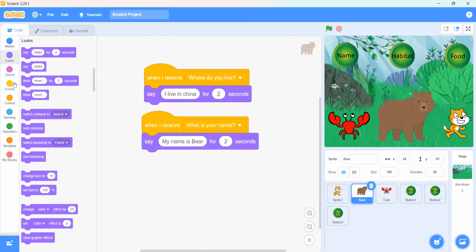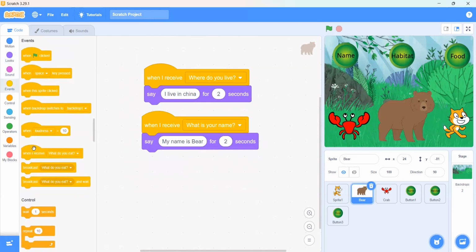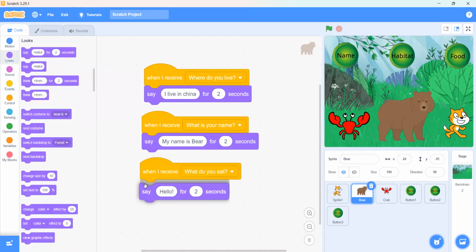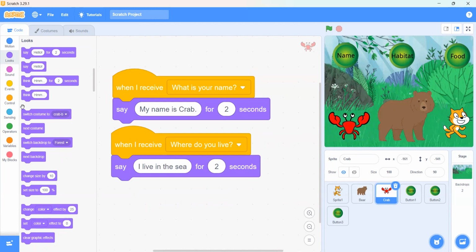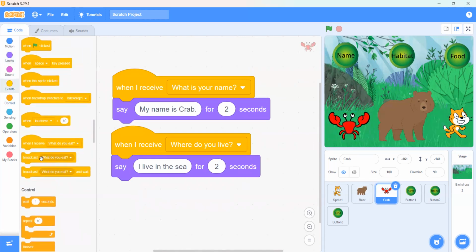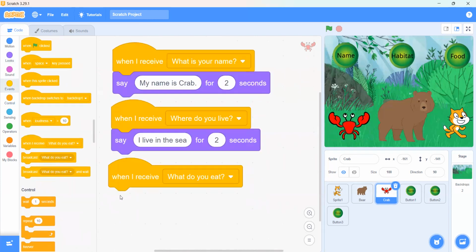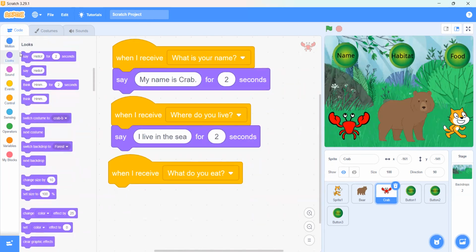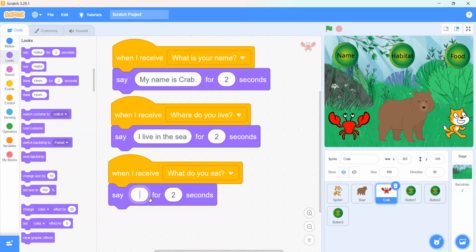So we will go on the bear because it is not responding yet. When I receive what do you eat? So what should we say? What does the bear eat? It eats meat, also bones. Which meat? Chicken. I eat chicken. Okay, we can write that and we will go on the crab and we will write events. I eat fish. Do the crabs eat fish? I think yes, they eat fish or insects. I eat fish.